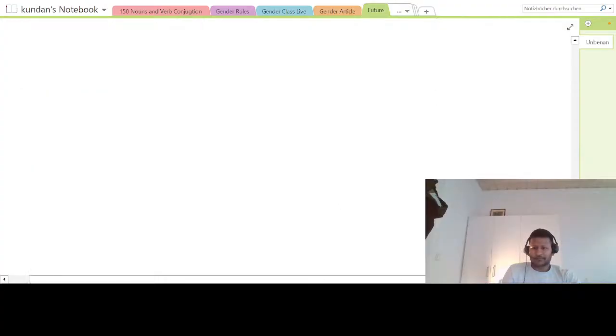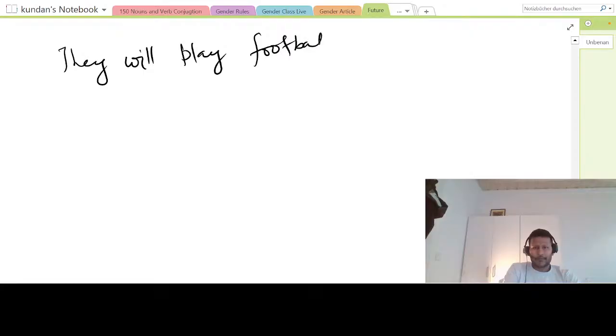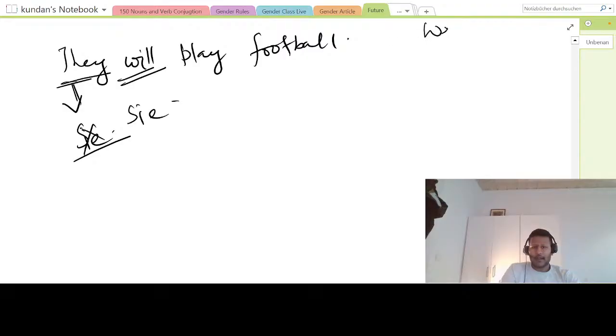Okay, I will say, they will play football. First you have to see this is sie, right? And we have already seen for sie, what is the conjugation? Werden. Werden will always be the same. Whatever the verb is, "will" is werden.